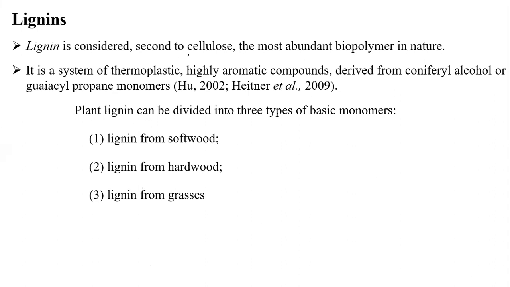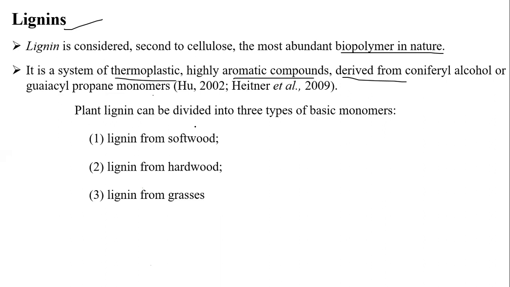It is second to cellulose, and the most abundant biopolymer in nature. This lignin is the most abundant biopolymer. It is a system of thermoplastic, highly aromatic compound. You know what is an aromatic compound? Aromatic, aliphatic. It is derived from coniferyl alcohol or glycine propane monomers.